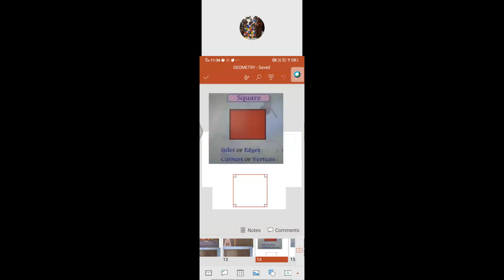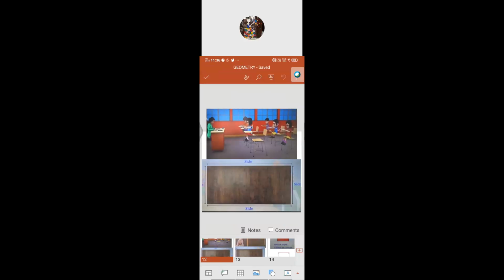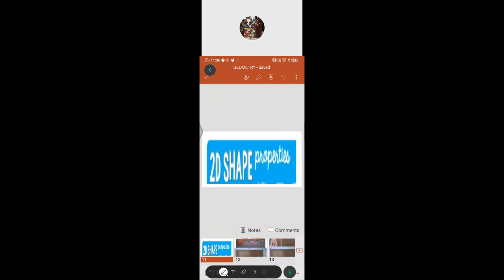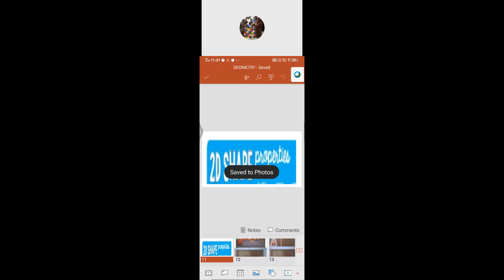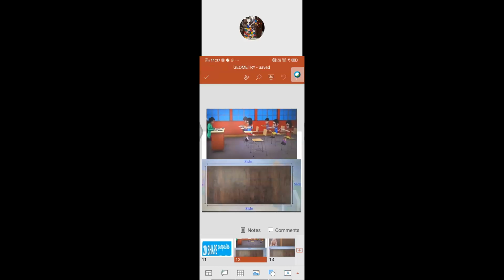So for what we learned, what is a side? I say side is a line. What is a side? Side is a line. Just get that one clearly, children. What is a side as well as what is a corner? That means edges as well as vertices. It is easy for you to understand the properties of 2D shapes. What is a side? If you see that one, can you see the straight line there?